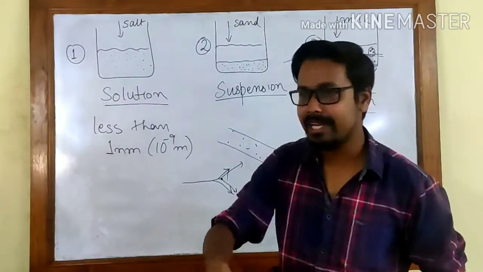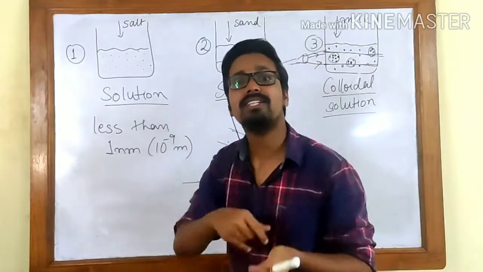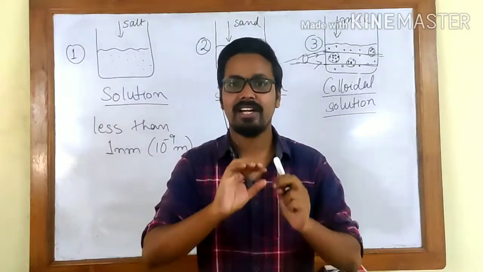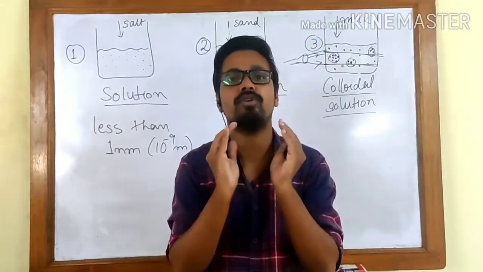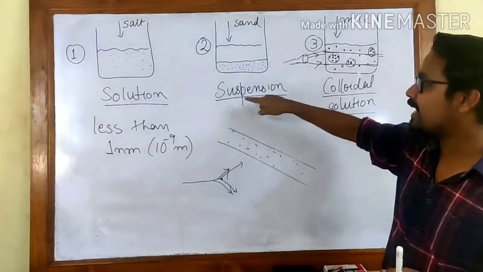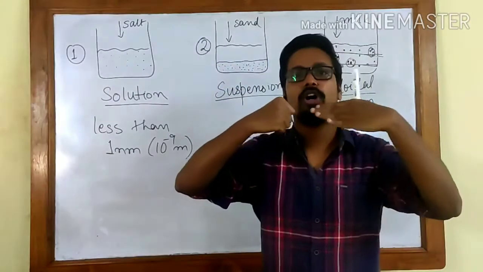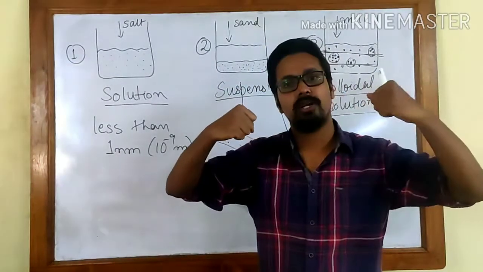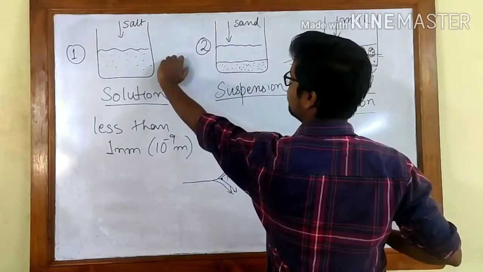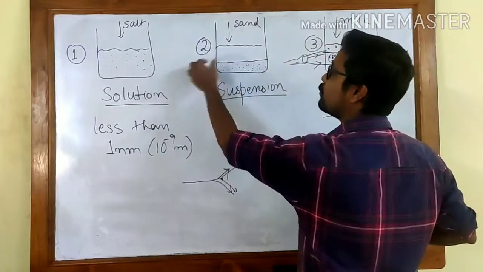Now if you pass the light through a solution or any suspension, this will not occur. Now the question is why? For this scattering to occur, the particles must have a minimum amount of size. It should not be as small as the solution, and it should not be as large as the suspension. Because if it is as large as the suspension, the particles will block the light. They will not allow the light to scatter, they will completely block the light. As a result, if you take a torch and pass the light through it, you will see that the light is not coming out of that side because the sand particles have blocked the light.